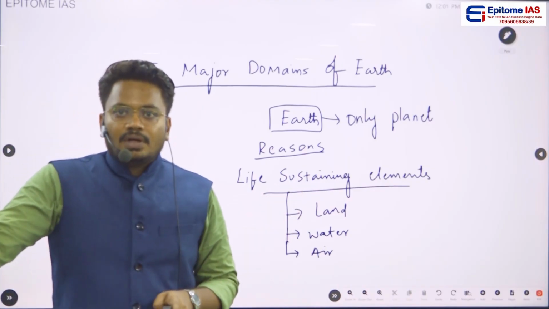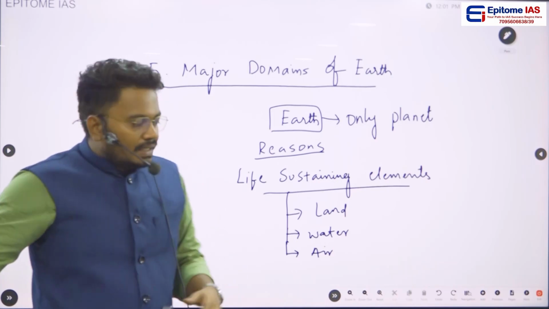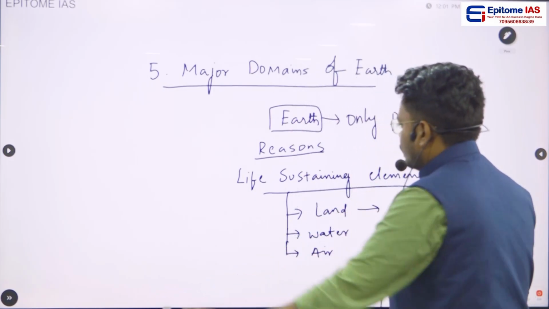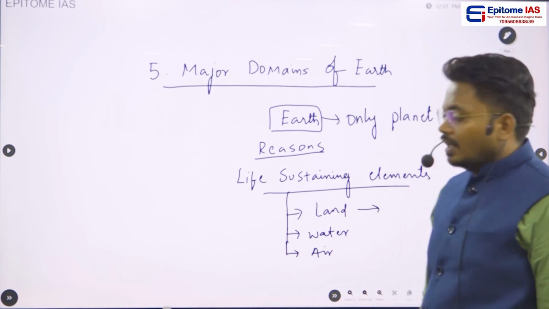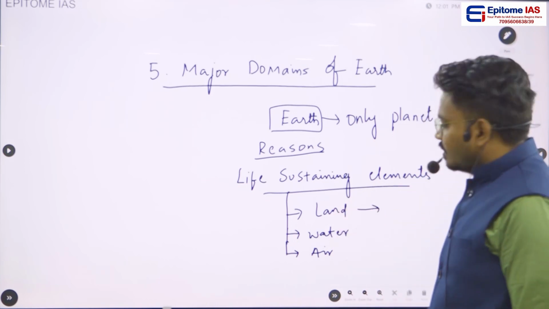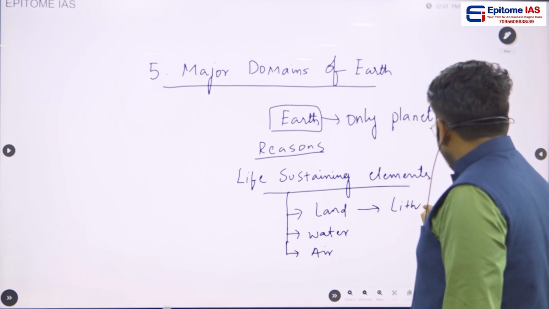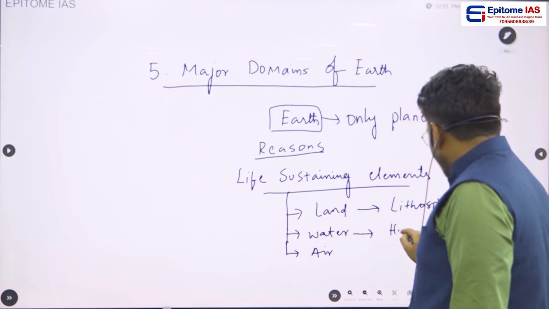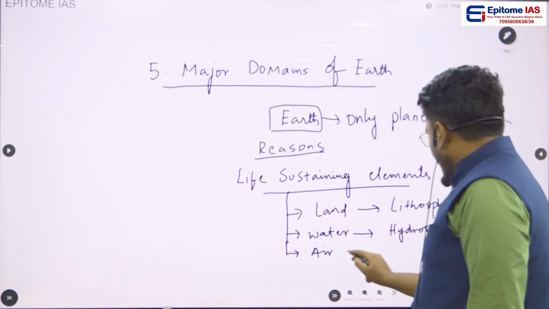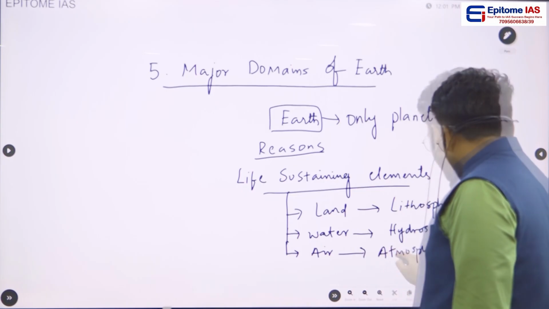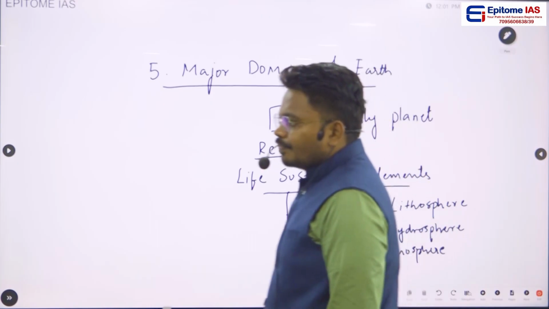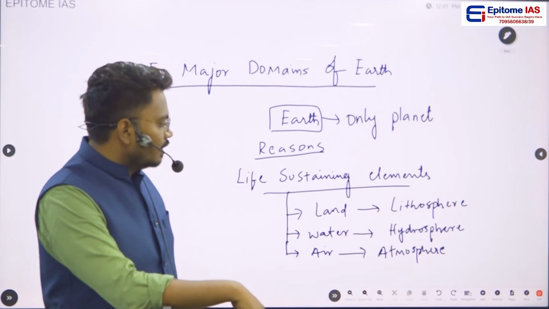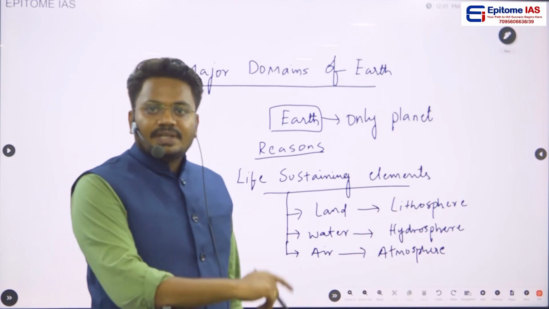which supports life. So in this chapter we will be saying that this land is nothing but lithosphere. In this chapter he will be explaining that these life sustaining elements, which is land, water, air, as land, he noted it as a lithosphere, and water as hydrosphere, and air as atmosphere. Okay, so because of presence of lithosphere, because of presence of hydrosphere, and because of presence of atmosphere, it is making life sustainable on the Earth.